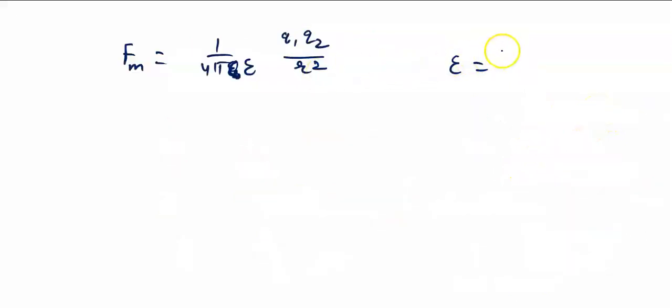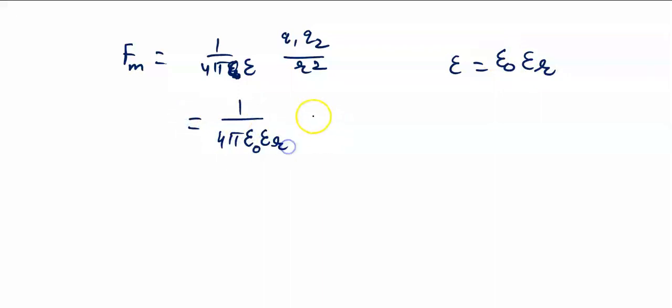So we can write 1 upon 4 pi epsilon naught into epsilon r, and that is Q1 Q2 upon r square, and this is Fm, right? Epsilon r can also be written as k.